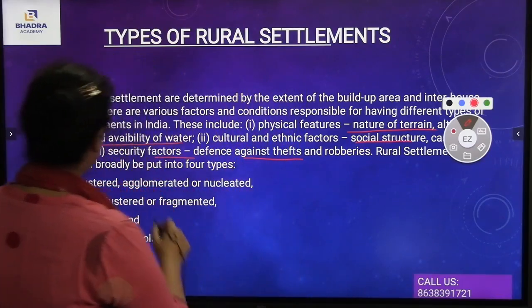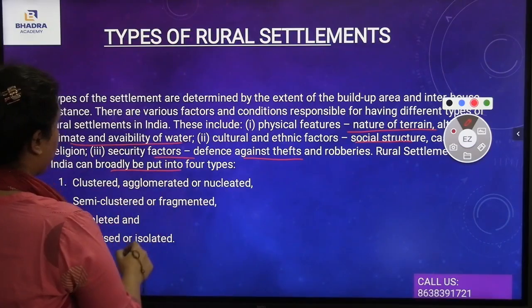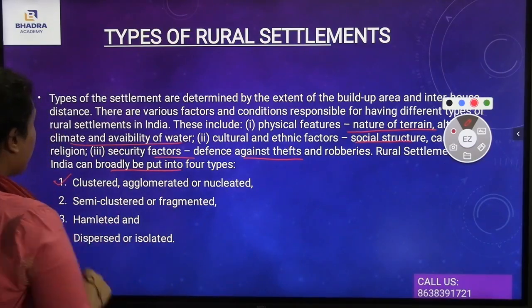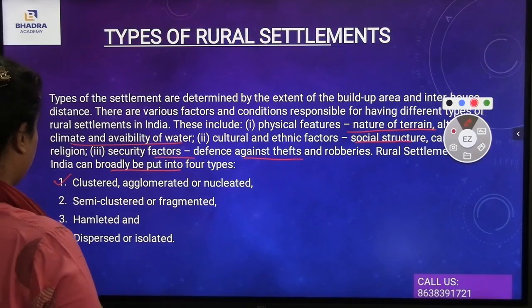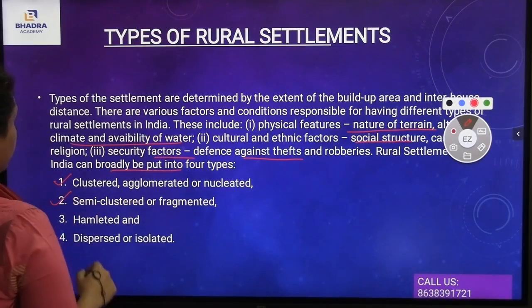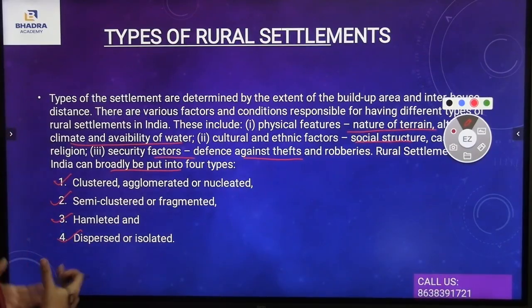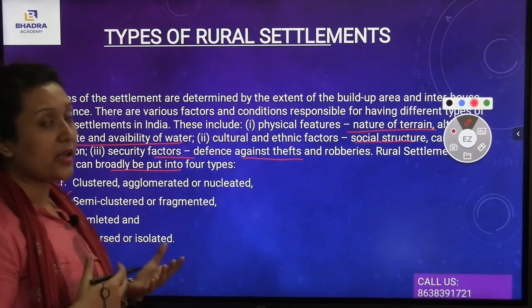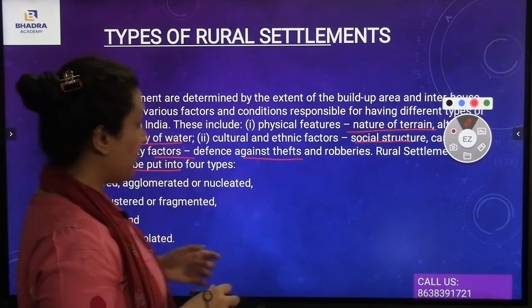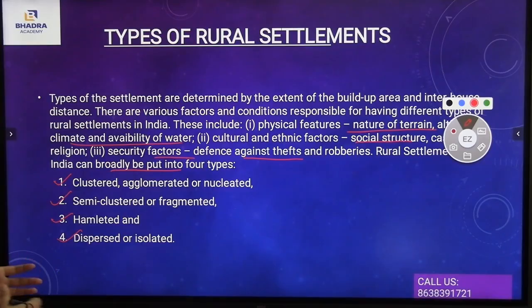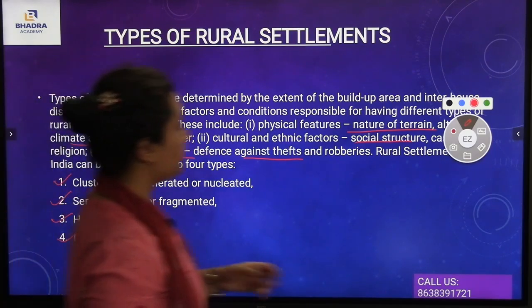So, rural settlement can be broadly classified into four types: clustered, agglomerated, or nucleated; semi-clustered or fragmented; hamleted; and dispersed or isolated. So today we will be understanding the four types of rural settlement. First come the clustered, agglomerated, or nucleated; then semi-clustered or fragmented; hamleted; and dispersed or isolated.